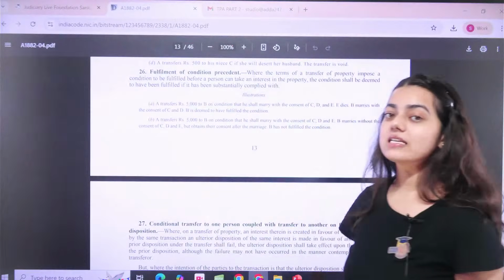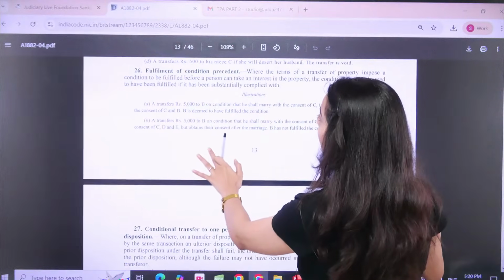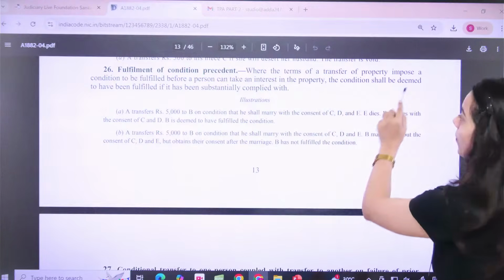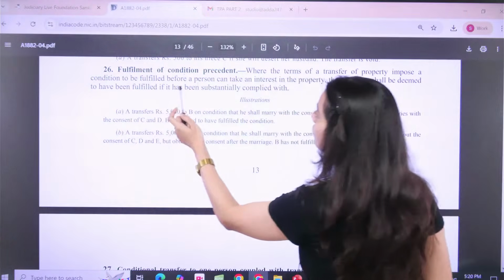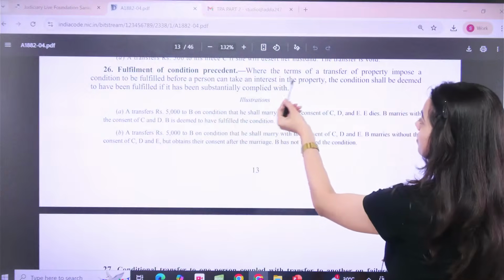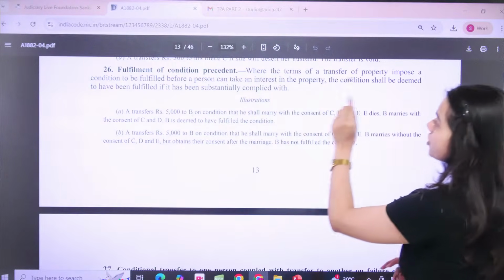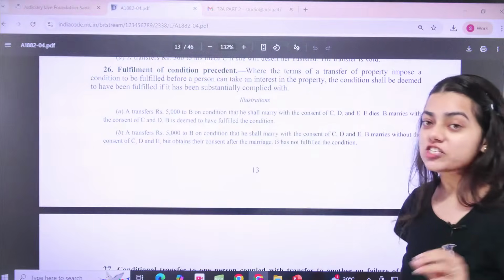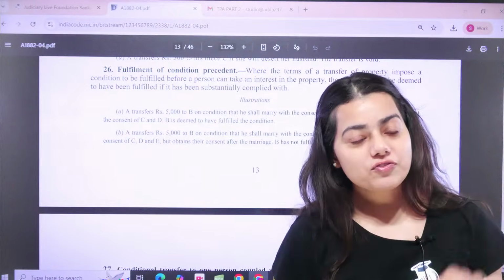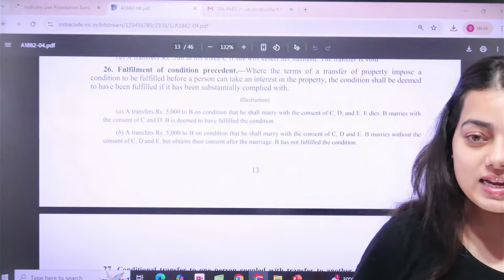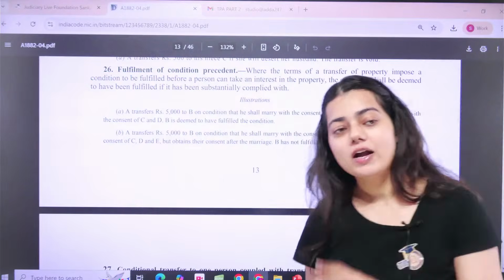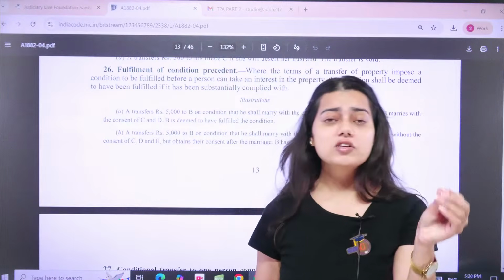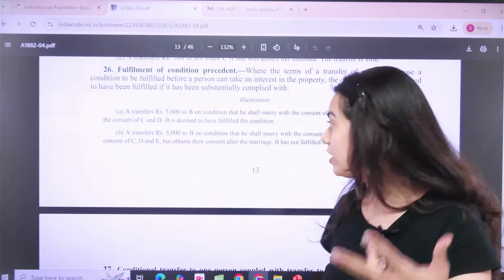Section number 26 talks about fulfillment of condition precedent, where the terms of transfer of property impose a condition to be fulfilled before a person takes an interest in the property. The condition shall be deemed to have been fulfilled if it has been substantially complied with. If some part of the condition has already been complied with, it means that the condition which was required is already fulfilled.